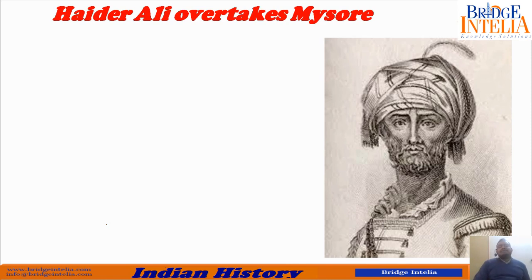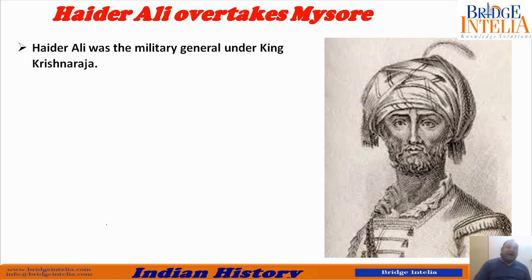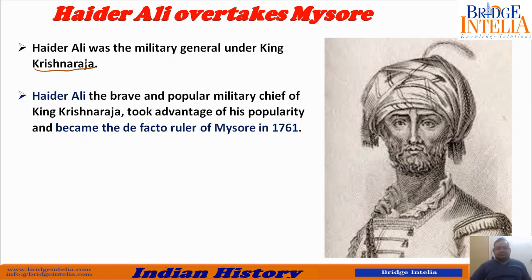So under these circumstances, a military general known as Hyder Ali overtook the control of Mysore. How? Who was Hyder Ali? Hyder Ali was the military general under King Krishna Raja Wodeyar. And Krishna Raja Wodeyar was very unpopular because people wanted him to be removed. He could not defend Mysore against the Marathas and Nizam of Hyderabad.